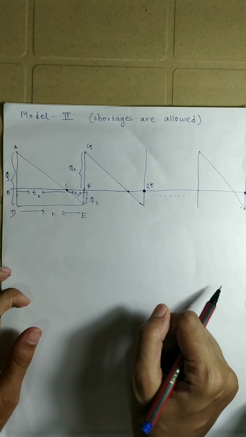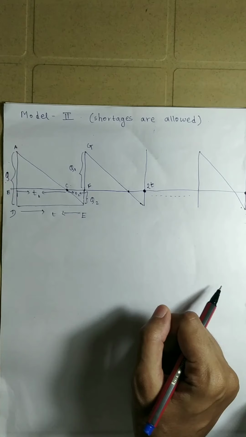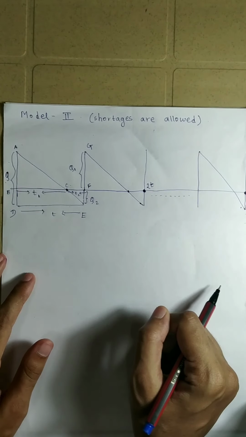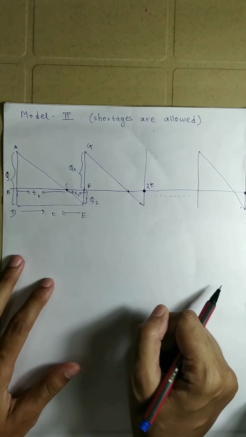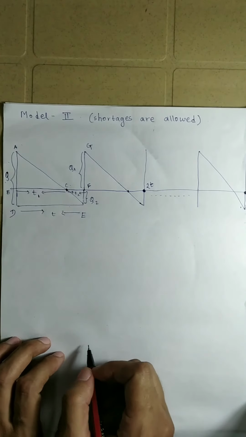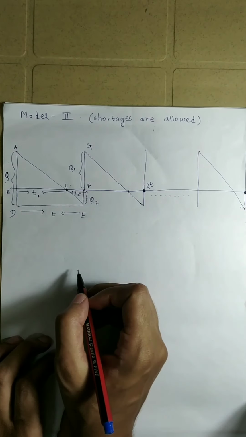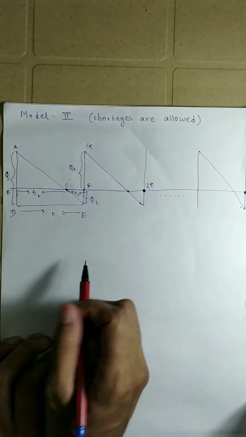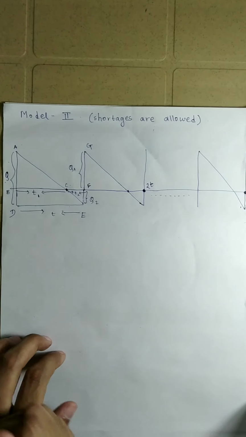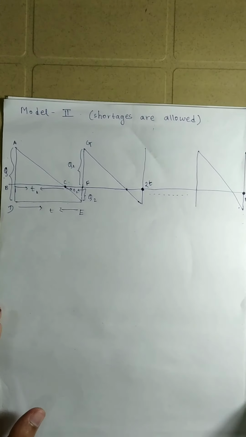Hello everyone. In the previous lecture, we have already studied the inventory model, which was called model 1. And in that model, we have seen that the shortages were not allowed. Today we will see the second inventory model where the shortages are allowed.